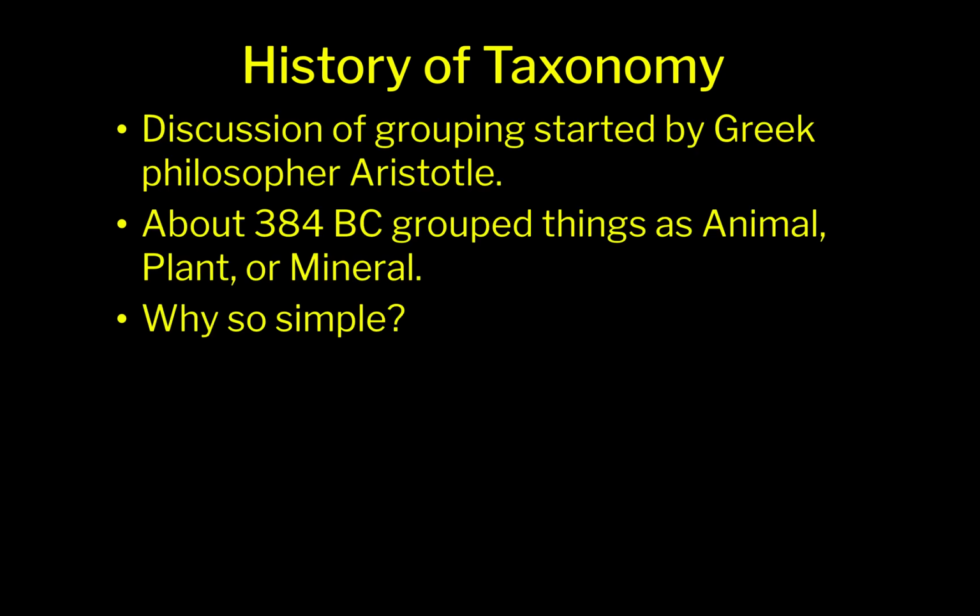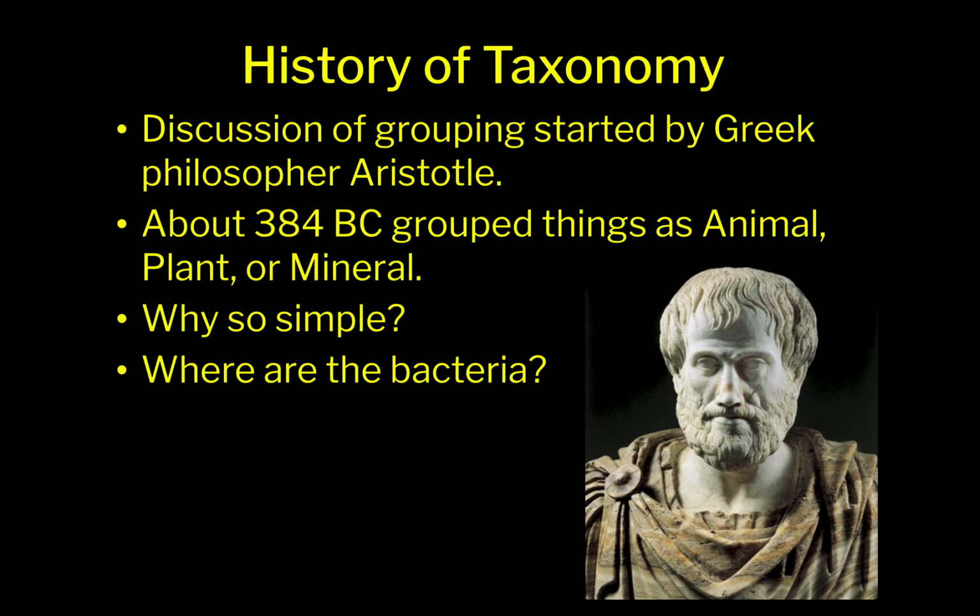Here we go. This next slide is just talking about the history of taxonomy. Honestly, you don't need to write any of this down. I just want you to appreciate that human beings have been talking about classifying life since the beginning of time, since the beginning of humans. The very first person that started to think about this process was a guy named Aristotle. You might have heard of him. He's a Greek philosopher. He started grouping life into categories back in 384 BC, so a very, very long time ago. It was very simple.